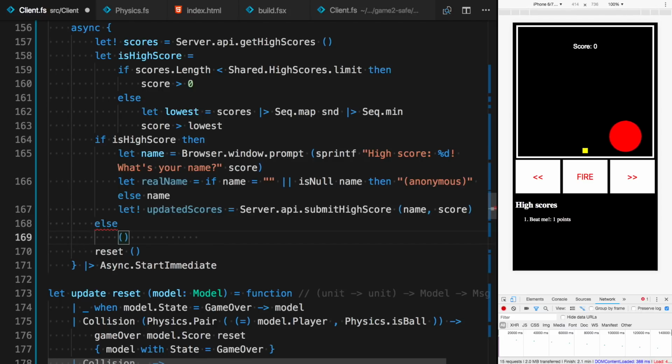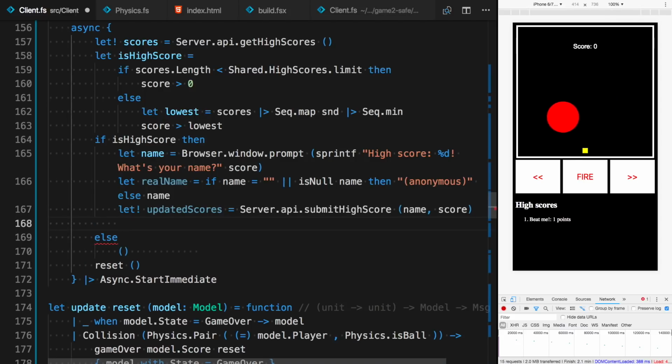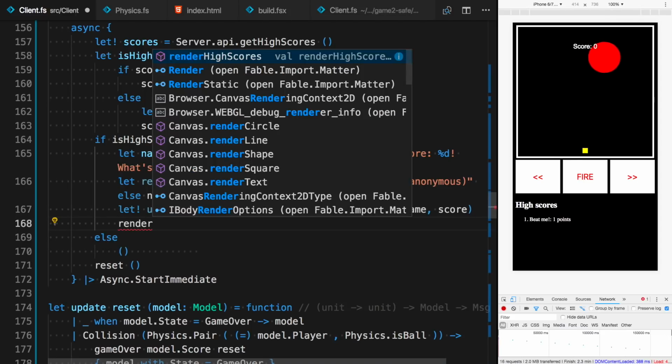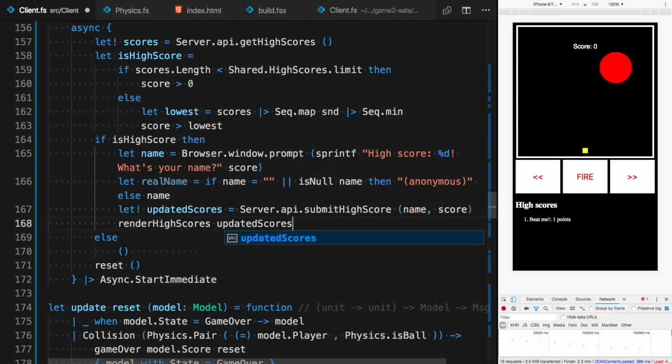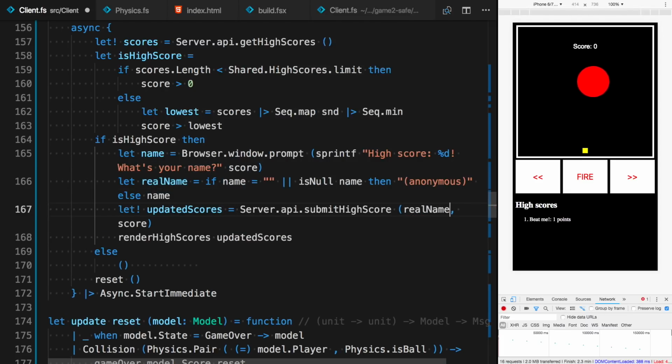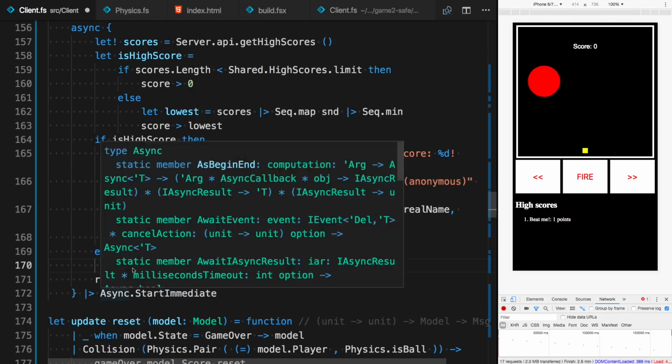Okay. Updated scores, and we can render those updated scores now. Yeah, I did that when I was practicing. Okay, real name, and then otherwise, if we don't have a high score, just render the scores that we got from server because they could change as well. Okay, and lastly, just reset the game.